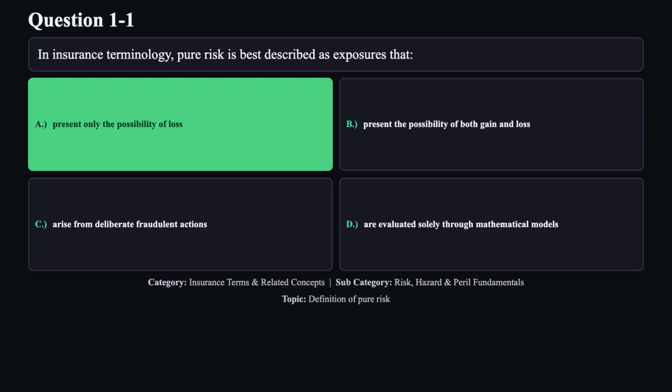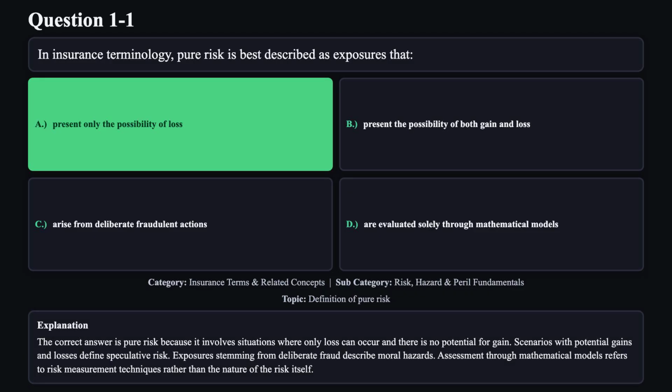The correct answer is A. The correct answer is pure risk because it involves situations where only loss can occur and there is no potential for gain. Scenarios with potential gains and losses define speculative risk. Exposures stemming from deliberate fraud describe moral hazards. Assessment through mathematical models refers to risk measurement techniques rather than the nature of the risk itself.